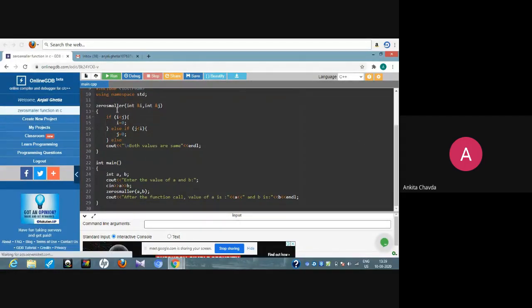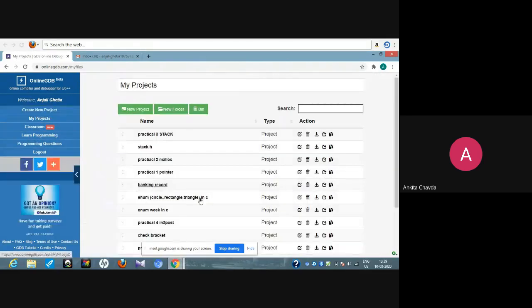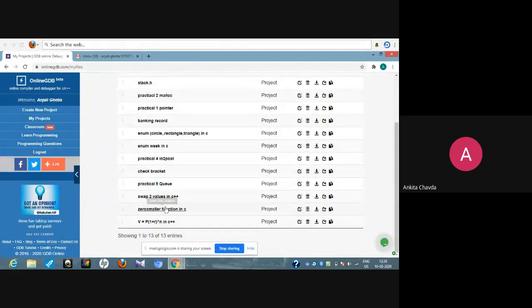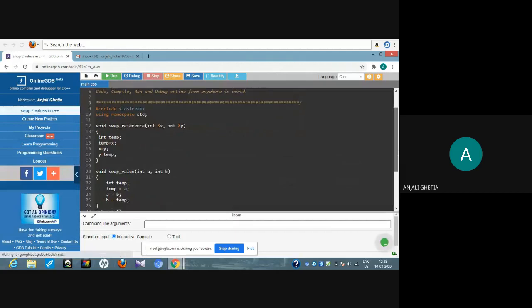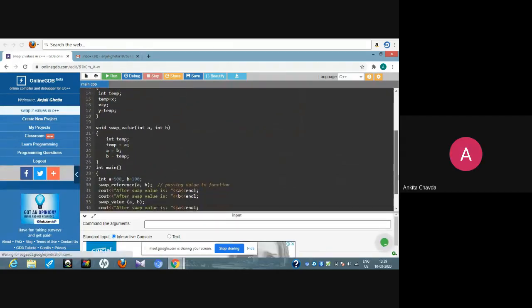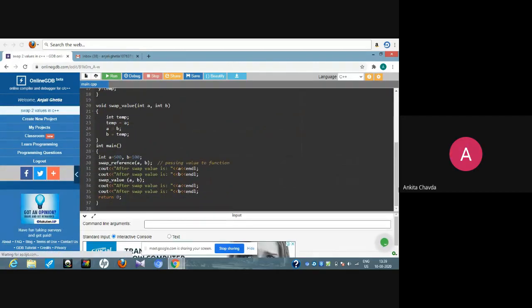Okay, fine. And the swapping program: call by value, call by reference. Fine. Great. You can stop sharing.